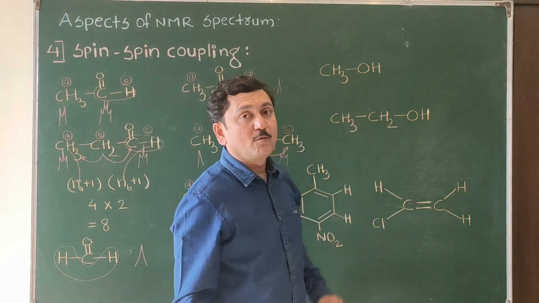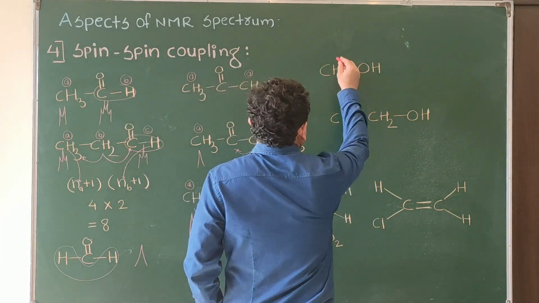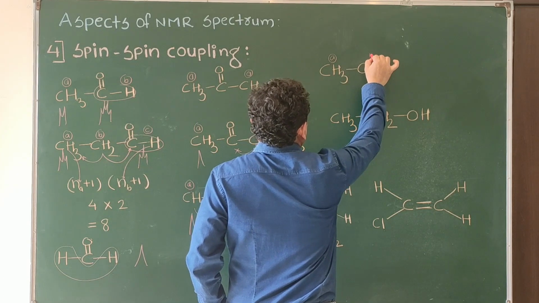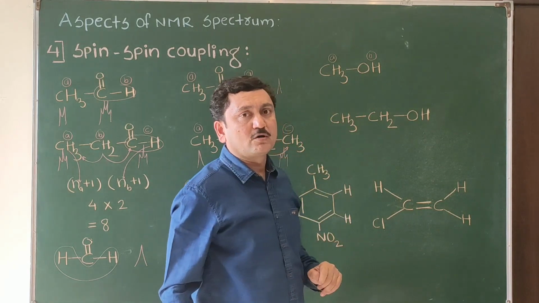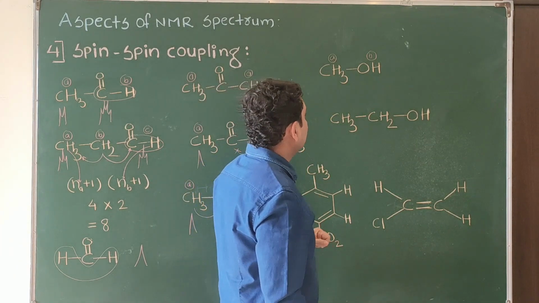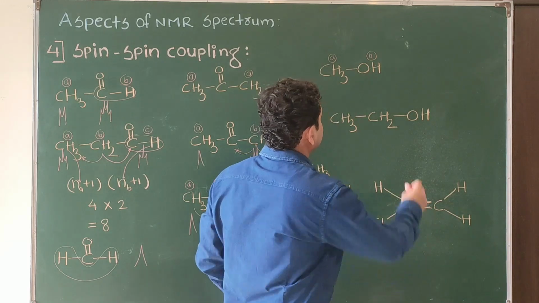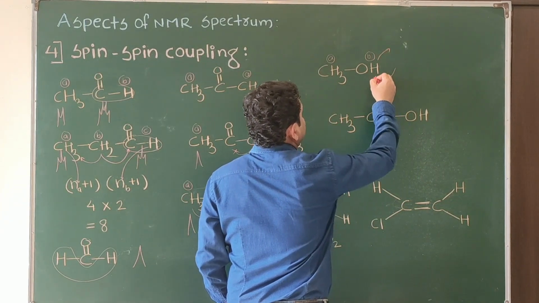Now we will take the example of alcohol. For methanol, we are expecting two signals. Now the splitting. Here splitting will not occur according to the n plus 1 rule because this hydrogen is attached to oxygen, that is the replaceable, exchangeable one.